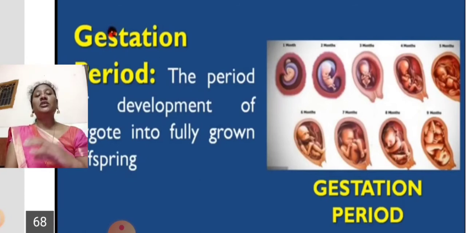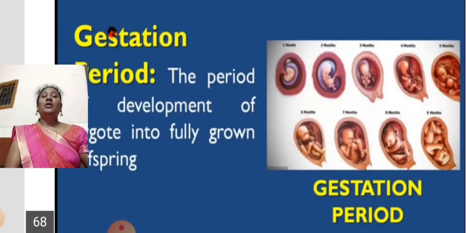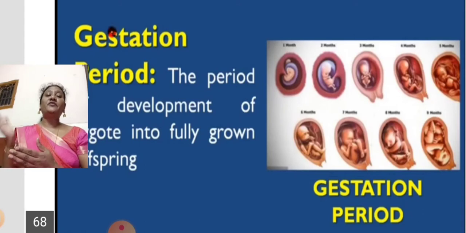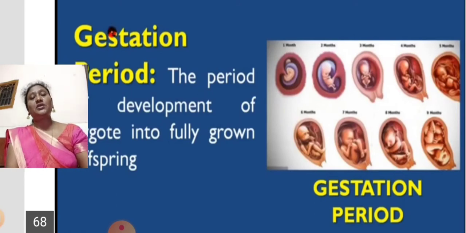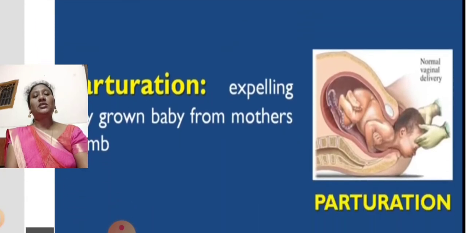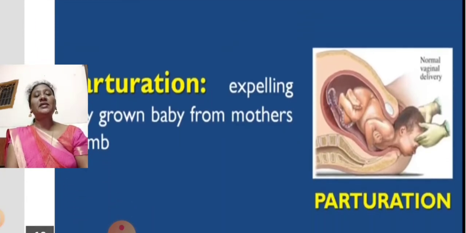There is maturity from one month to another, and we can find the maturity levels increasing. So a lot of changes we see. The duration from the first month to the ninth month of pregnancy is called the gestation period. For all animals, the gestation period is not the same. It varies from humans to animals, and from some animals to other animals.